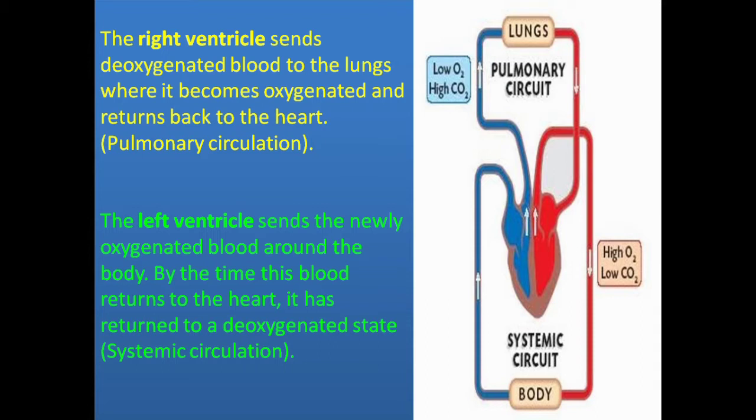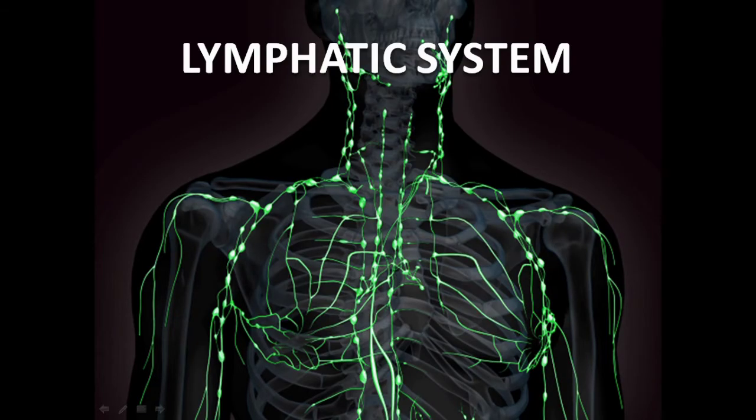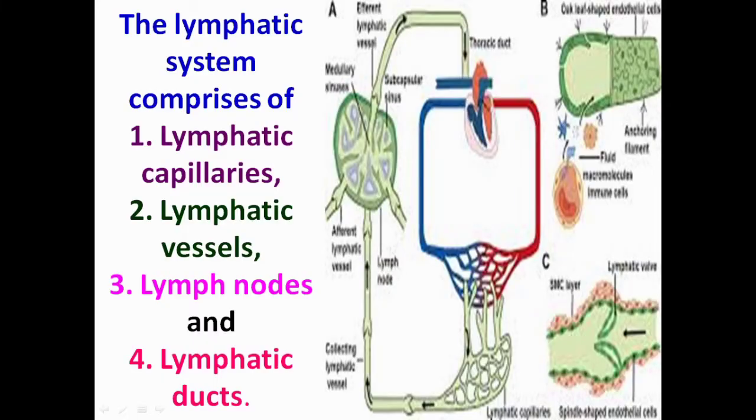During systemic circulation, left ventricle sends oxygenated blood around the body, and then from all parts of the body, deoxygenated blood returns into right atrium. Thus, blood circulates twice through the heart in one complete cycle. The second topic of this session is the lymphatic system. The lymphatic system is an organ system in vertebrates, that is part of the circulatory and immune system.